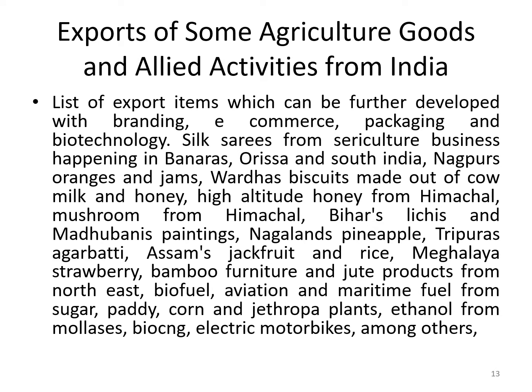Well, as far as India is concerned, I've listed some agricultural goods which can be exported, apart from the fact that India has to do a lot in at least three areas. I say three E's.